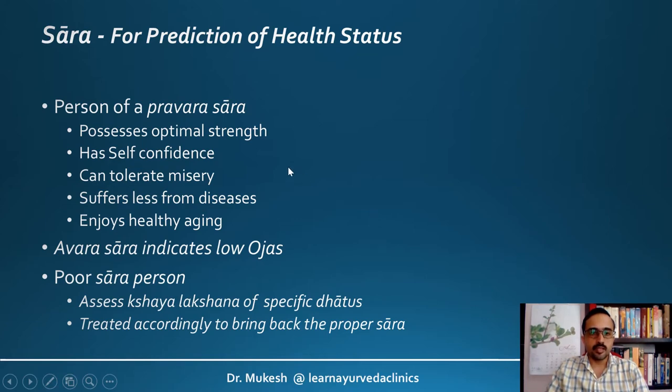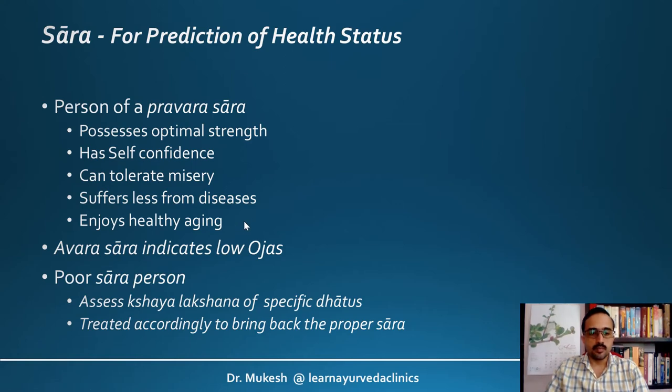So for prediction of the health status, a person with Pravara Sara or excellent Sara will have optimal strength with good self confidence. He can tolerate misery. He suffers very less from diseases and also enjoys healthy aging. Whereas Avara Sara always indicates low Ojas, so that he is more predisposed to diseases and again less tolerant to various Shodhana procedures.